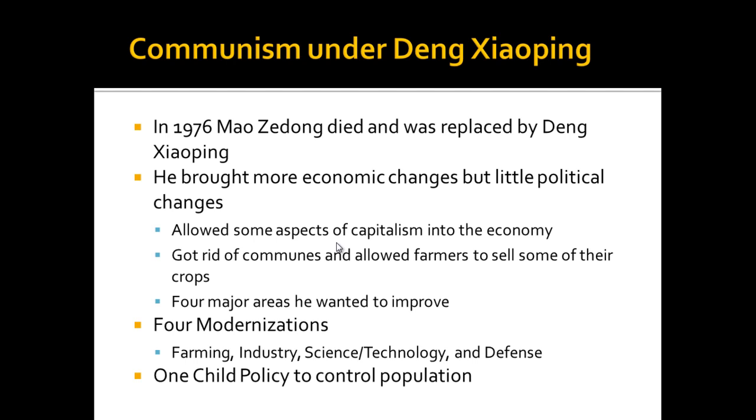Deng's going to welcome foreign investors in technology as well. You're going to get investors from all over the region. Japan, Hong Kong, Taiwan, even the West will invest heavily in China at this time. This is going to be a really big thing for China because it will actually help improve the economy in a number of ways. You're also going to see him adopt a one-child policy in the 1980s to control the population.